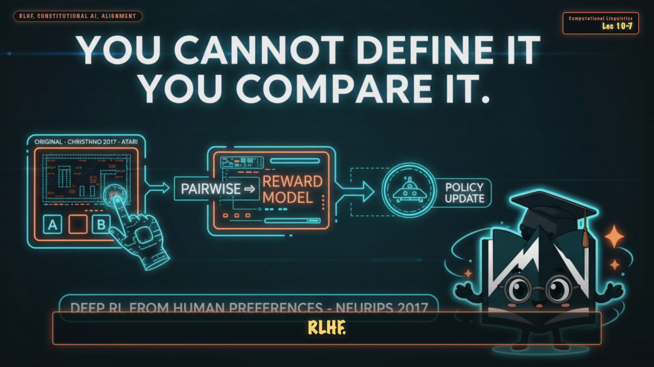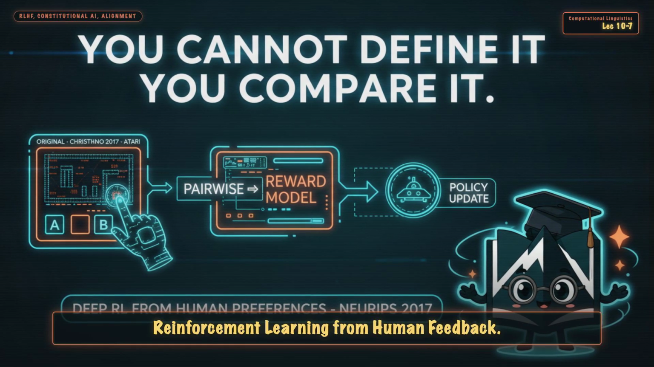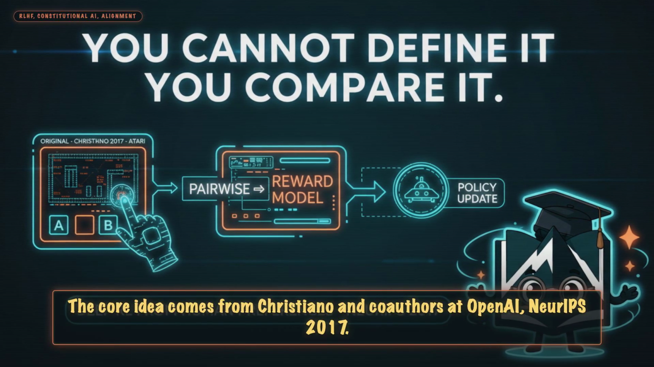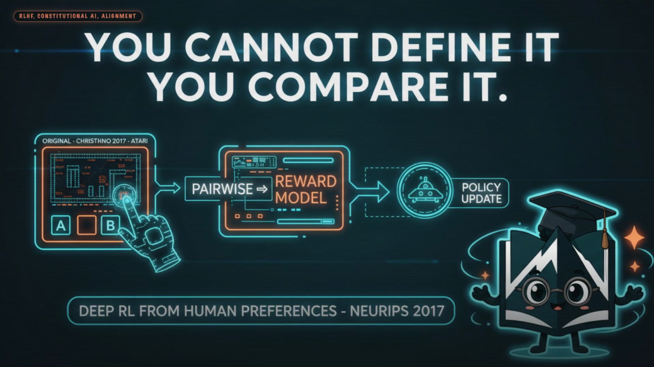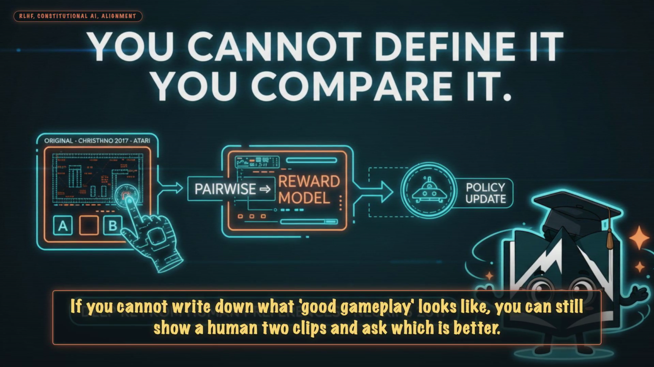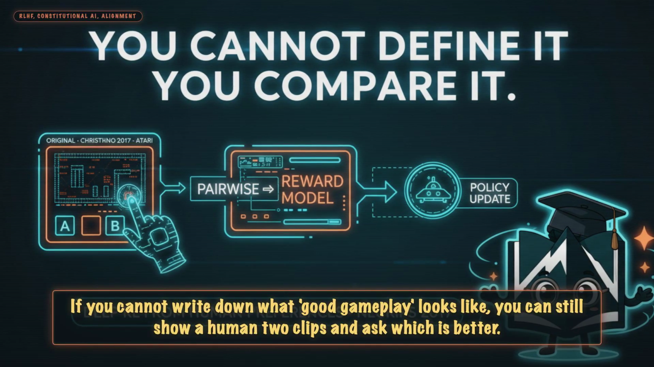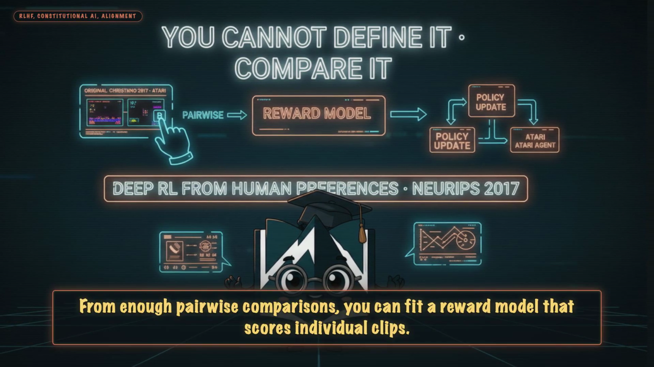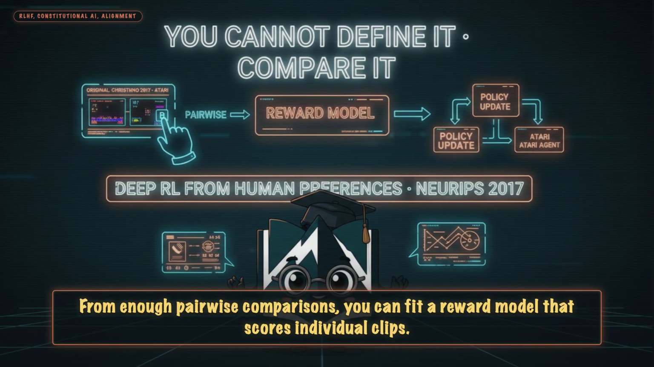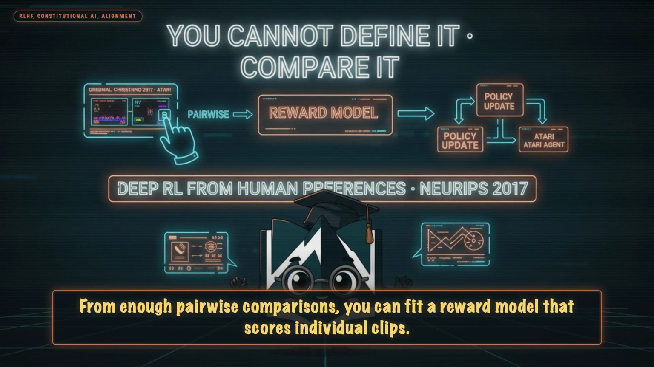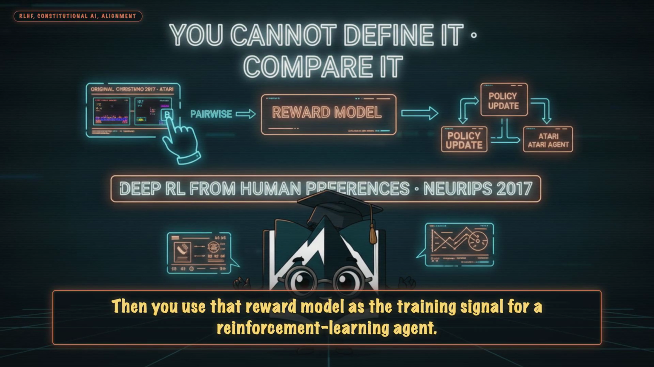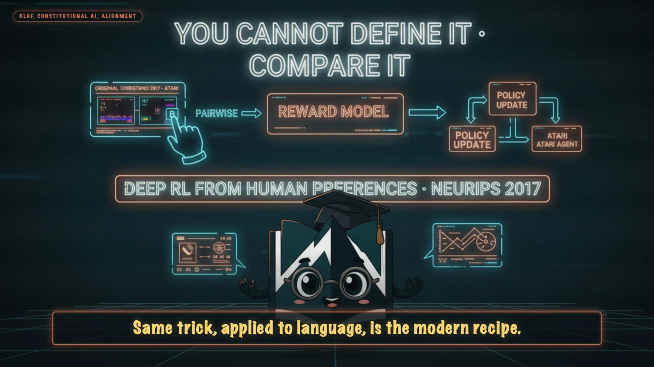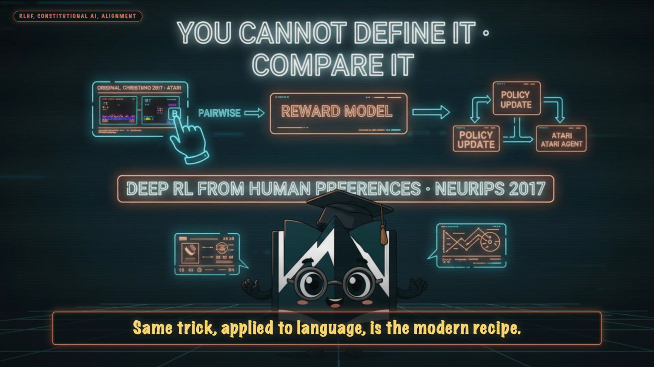Beat 1. RLHF, Reinforcement Learning from Human Feedback. The core idea comes from Christiano and co-authors at OpenAI, 2017. Originally used on Atari games. If you cannot write down what good gameplay looks like, you can still show a human 2 clips and ask which is better. From enough pairwise comparisons, you can fit a reward model that scores individual clips. Then you use that reward model as the training signal for a reinforcement learning agent. Same trick, applied to language, is the modern recipe.